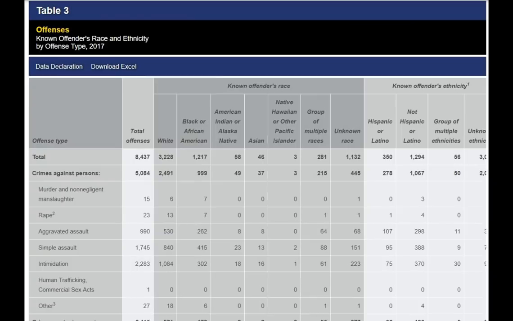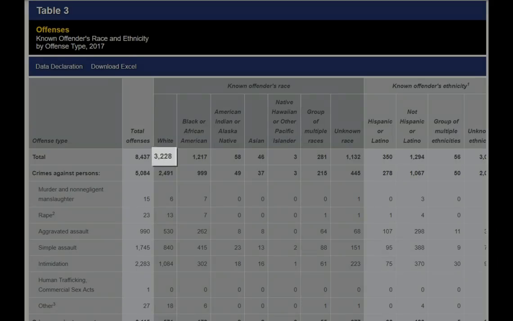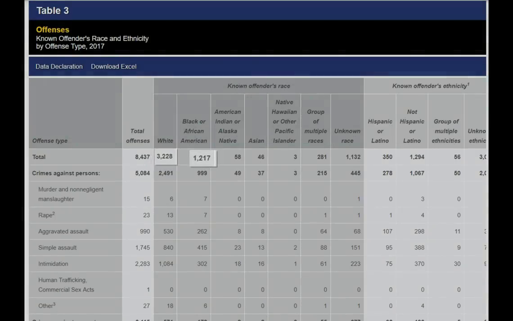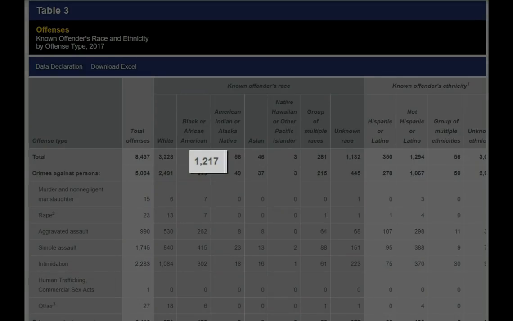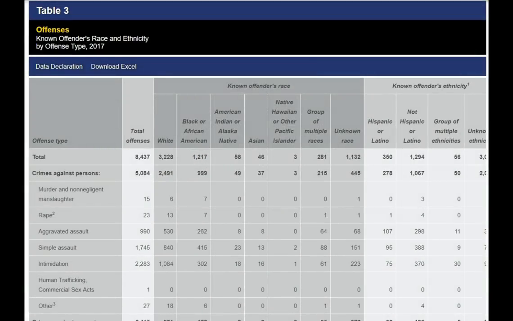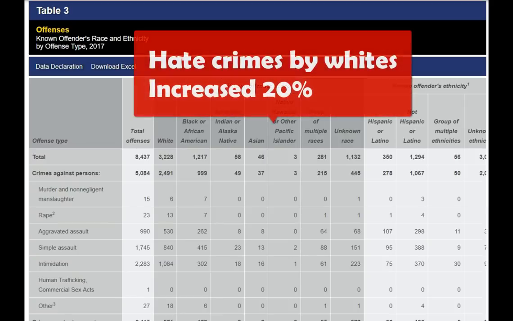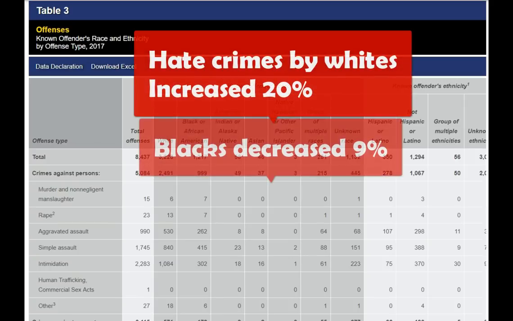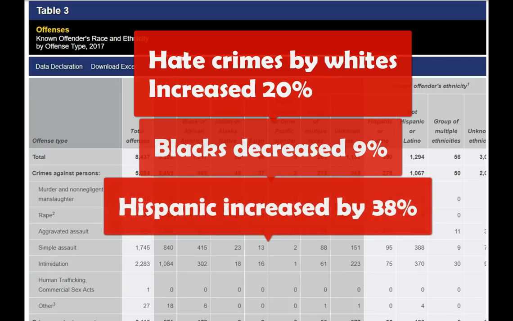Moving to Table 3, this breaks things down by the offender's race, so we can see who commits the most hate crimes. And the reality here is that whites commit the most hate crimes, while blacks commit the most per capita. And if we compare it to the year prior, the amount of white offenders increased by about 20%, while black offenders actually decreased by 9%, and Hispanic increased by 38%.